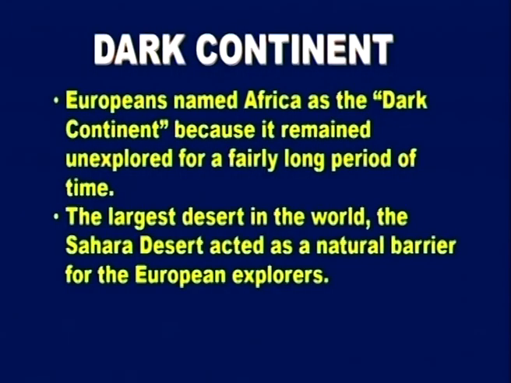Because they did not explore Africa, it is known as the dark continent. And why did they not explore? Because there is the largest desert in Africa, the Sahara Desert. That was a natural barrier for the other countries to enter Africa. Okay, did you understand? Good.